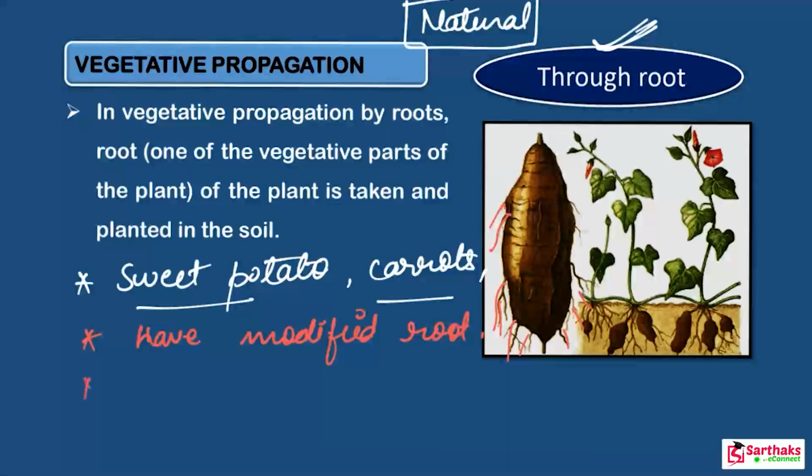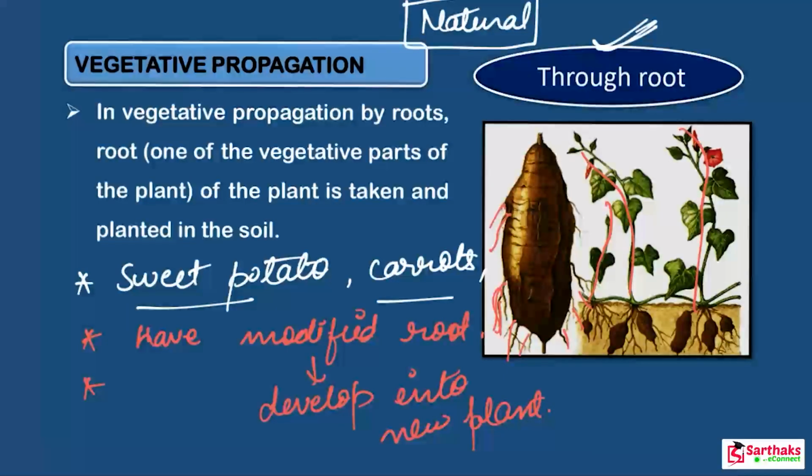Okay, and this modified root develops into a new plant. I hope you got it. So this is the modified root, and this modified root develops into a new plant. So this is how vegetative propagation occurs through the root.